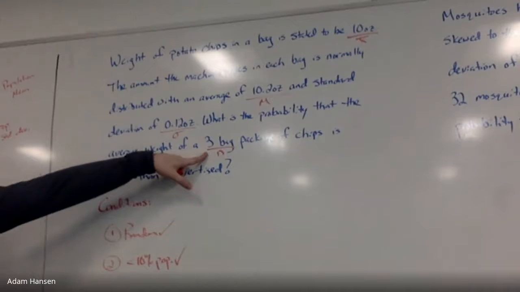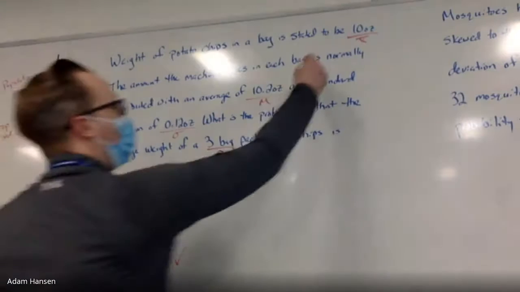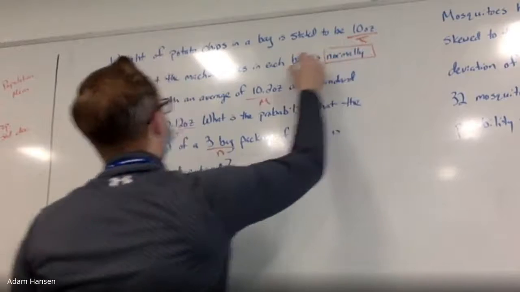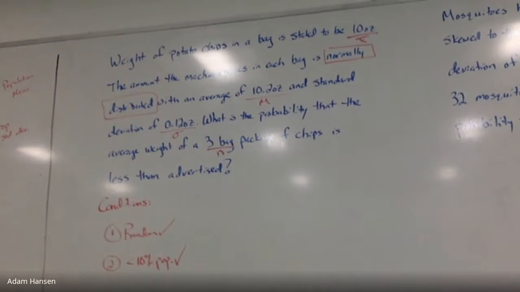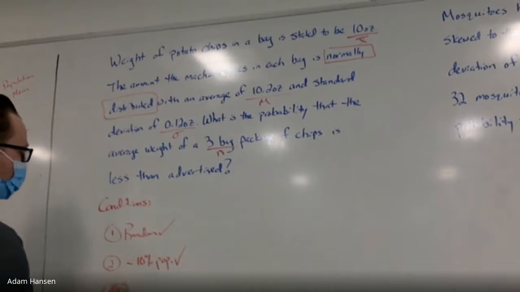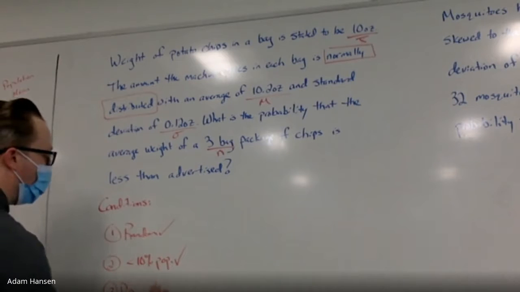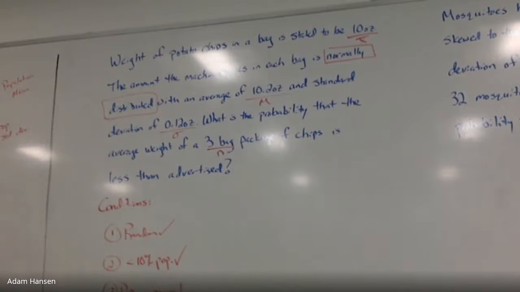But what else was given to us? The bags are normally distributed when they're being packaged. The amount being placed into the bags is normally distributed initially to begin with. So the population is normal to start with. It doesn't matter I'm only picking 3 bags. It's normal anyway. So population is normal. I can choose any number of bags. Doesn't matter if it's less than 30.